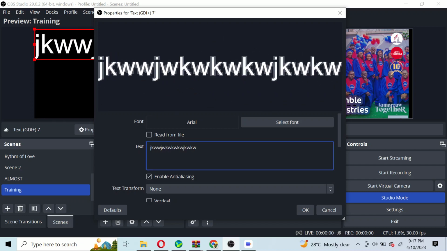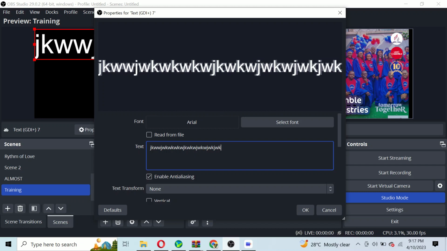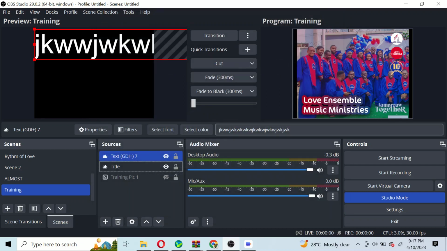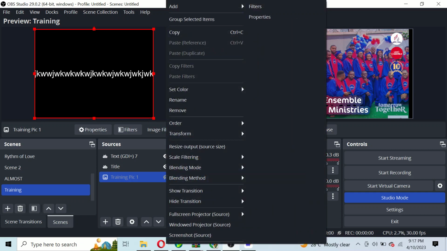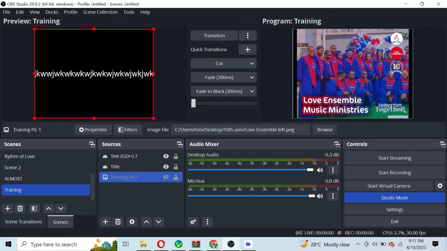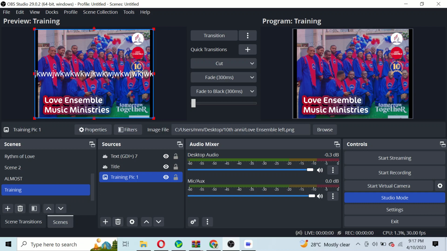Okay, so you can see now, and I can just okay it. You can see my text. This is my text. If I want the picture to come back, I can click on this eye sign, just like we have in Photoshop, where once you click this eye sign, it will bring out a particular picture. So you can see the picture behind, and you can see my text in front.